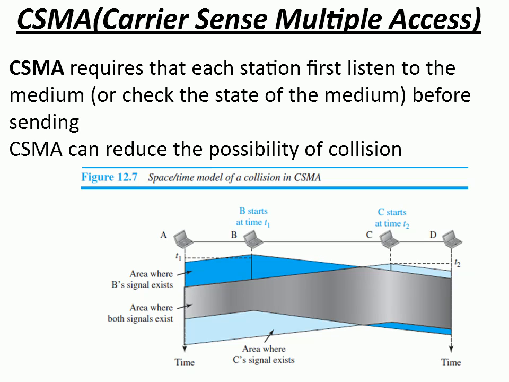As you can see in this figure 12.7, how many stations do we have? There are A, B, C, D, four stations which are sharing the common channel, isn't it? All these stations have the complete right to send data at any time.